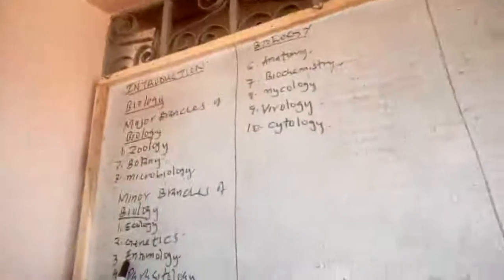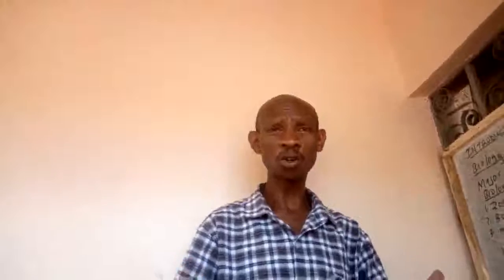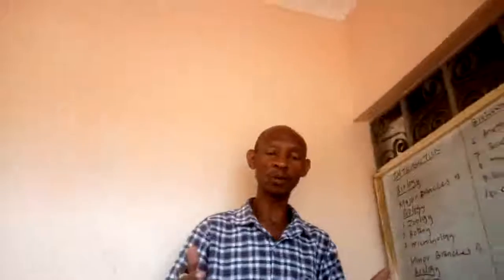And number 3, we have entomology. Entomology refers to the study of insects and their control. It is very important to study insects and also the various ways of controlling insects, because some insects cause diseases. Therefore it is very important to understand the life cycle of insects and also the various ways which we can employ so that we can eliminate them, because some insects are very disastrous.